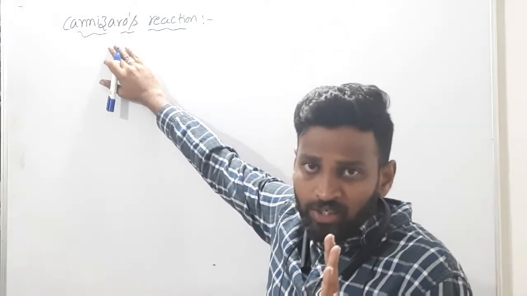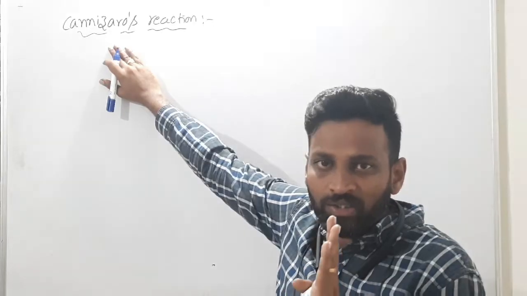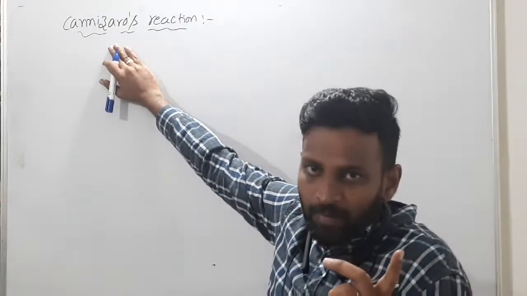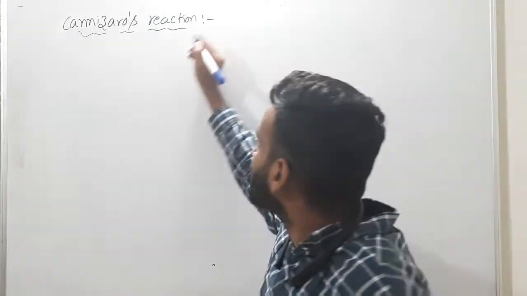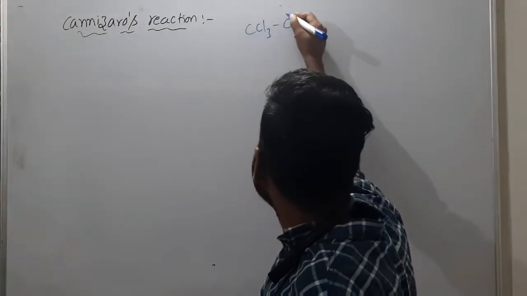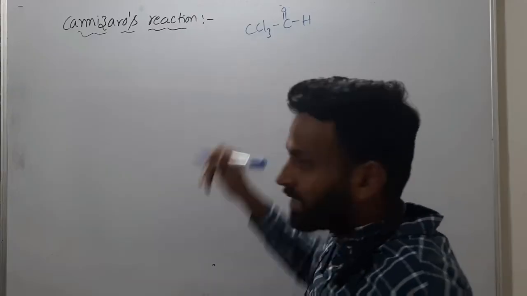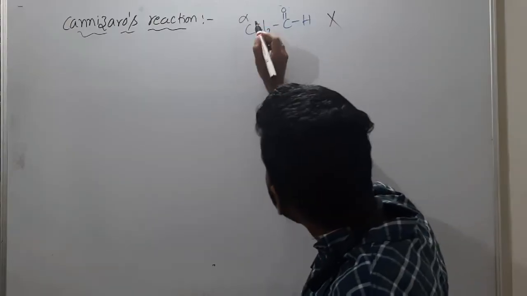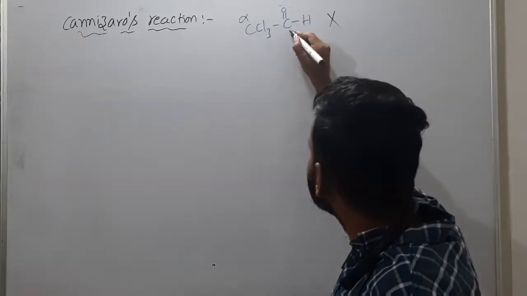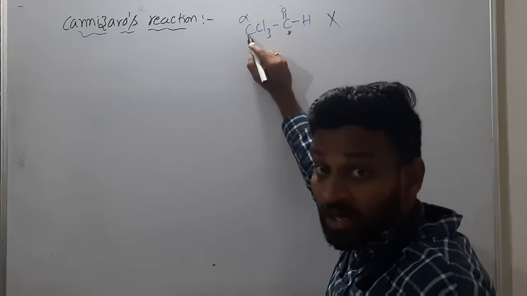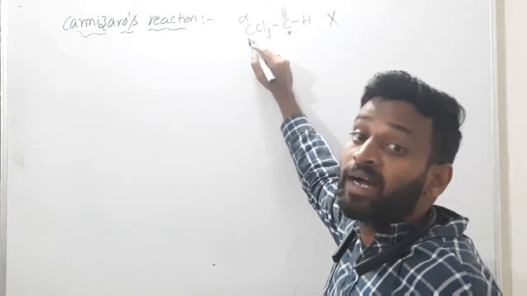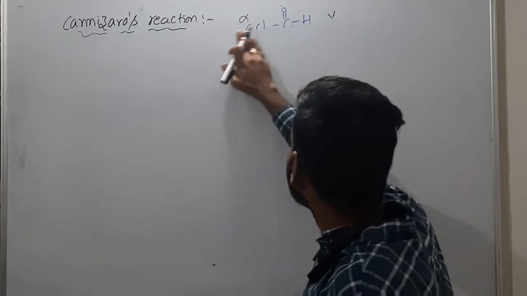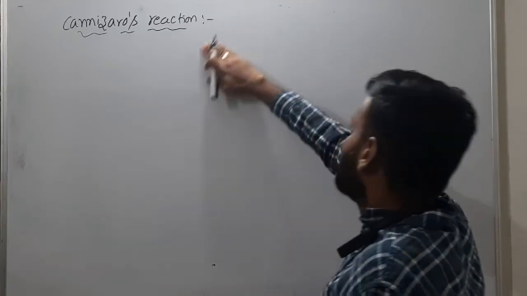To undergo aldol condensation, alpha hydrogen is required, meaning the carbon beside the aldehyde or keto group must have hydrogen. Suppose you have CCl3 C double bond OH: does it give aldol condensation or not? No. This is the functional group and this is the alpha carbon. The alpha carbon is there but the alpha hydrogen is not there. So this will not give aldol condensation. Very simple.